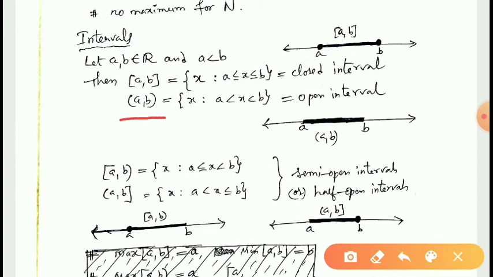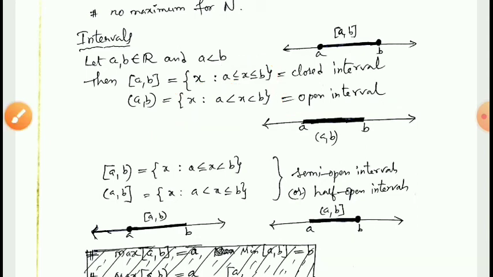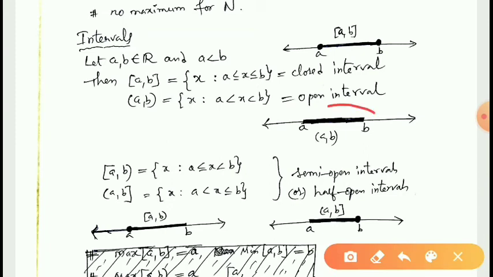This is the open interval AB. How can you define the open interval? x such that A is less than x is less than B. Whenever it is a closed interval, the condition is A less than or equal to x less than or equal to B. For an open interval, the condition is A less than x less than B. That means all the elements that lie between A and B are the elements of the open interval AB.